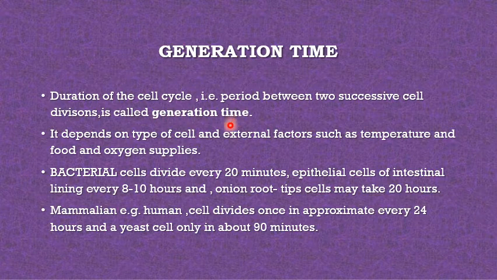Generation time. The duration of the cell cycle, that is the period between two successive cell divisions, is called generation time. It depends on the type of cell and external factors such as temperature, oxygen and food supplies. A bacterial cell divides every 20 minutes. Epithelial cells of the intestinal lining divide every 8 to 10 hours. Onion root tip cells may take 20 hours. So that is variable. A mammalian, that is human, cell divides approximately once every 24 hours, and a yeast cell in only about 90 minutes. So these are the generation times from one division to the next.